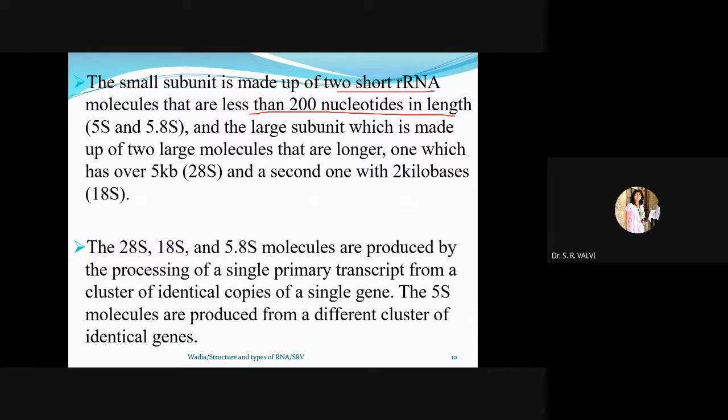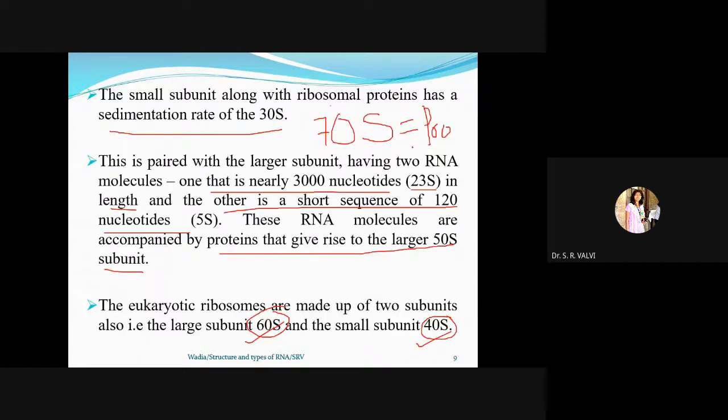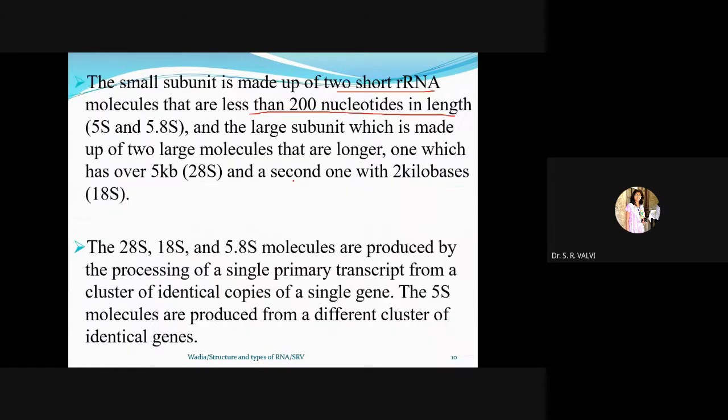See, in case of prokaryotic, what we have seen is nearly 3000 nucleotides in length. See how much longer that is. In case of eukaryote, it is less than 200 nucleotides in length.